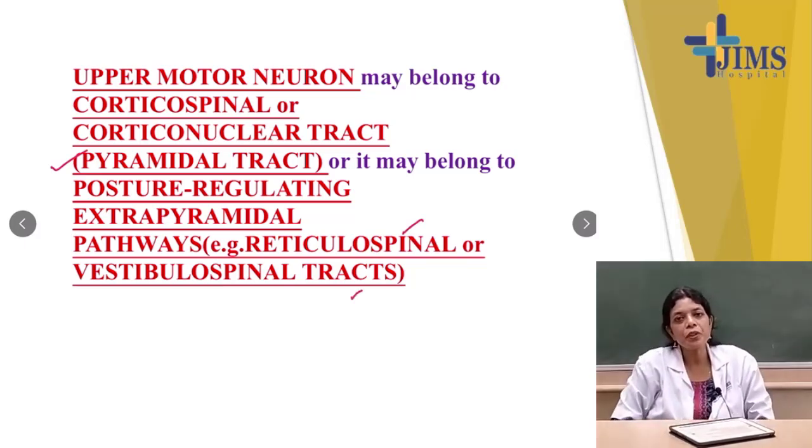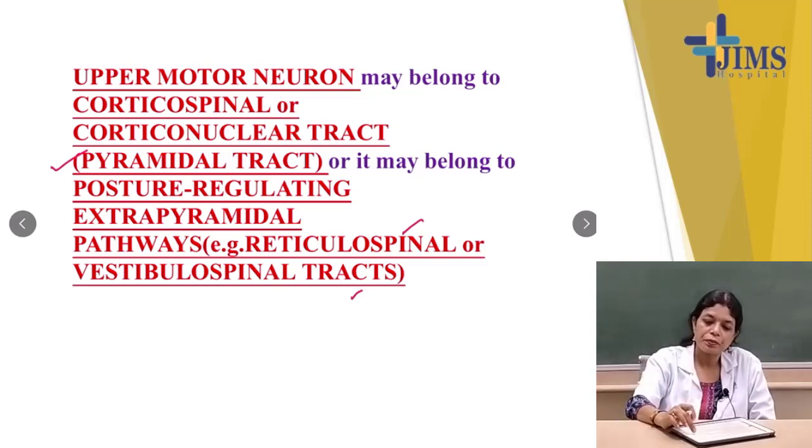So, upper motor neuron is either the corticonuclear or corticospinal, that is the pyramidal tract, or the posture regulating extrapyramidal tracts, that is the reticulospinal and the vestibulospinal tract. In the previous class we learned how these tracts help in muscle tone, movement, and posture. So, these two tracts are under the upper motor neuron.